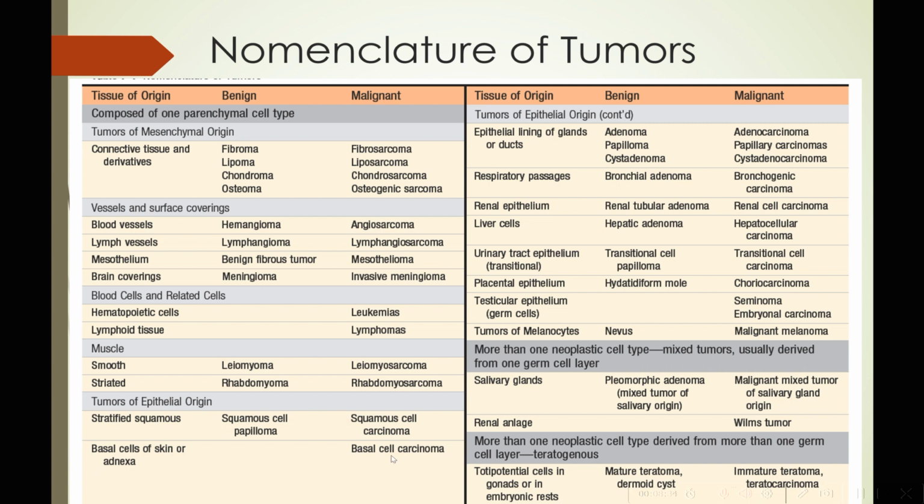Again, we can see here the totipotent cells in gonads or in embryonic nests. The benign tumors arising from these cells are called mature teratoma, whereas the malignant tumors arising from these cells are called immature teratoma or also teratocarcinoma.